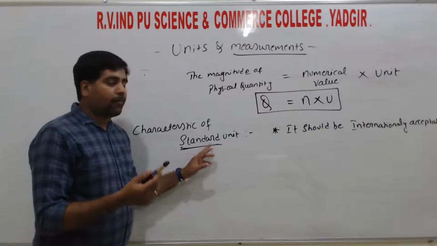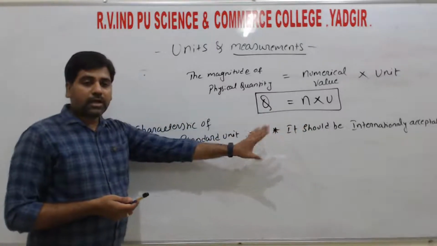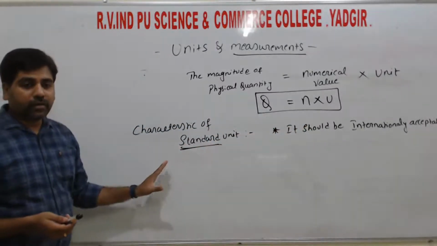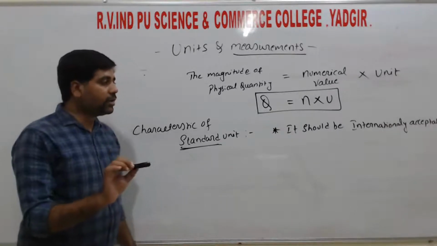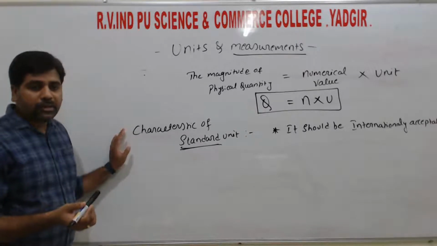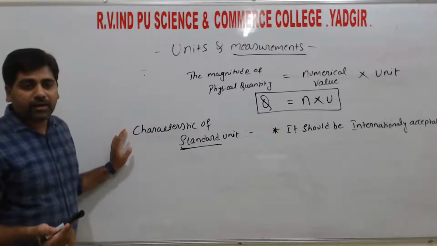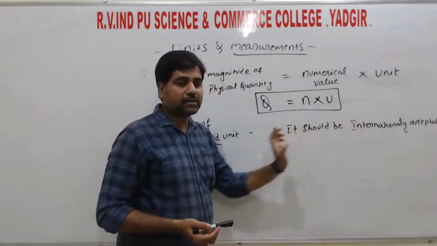So this pen must be taken acceptable by all over the countries for the measuring unit, right? So if it is acceptable means then I consider the measuring unit is the pen, right? If they are not acceptable means it is not valid, right? So the first point is it should be internationally acceptable.